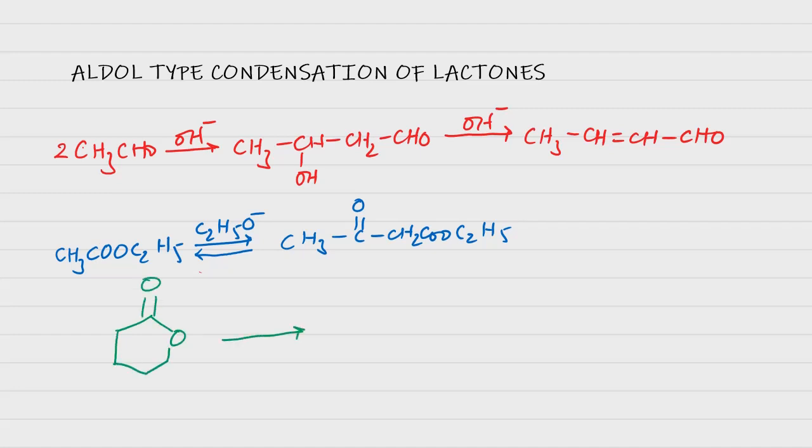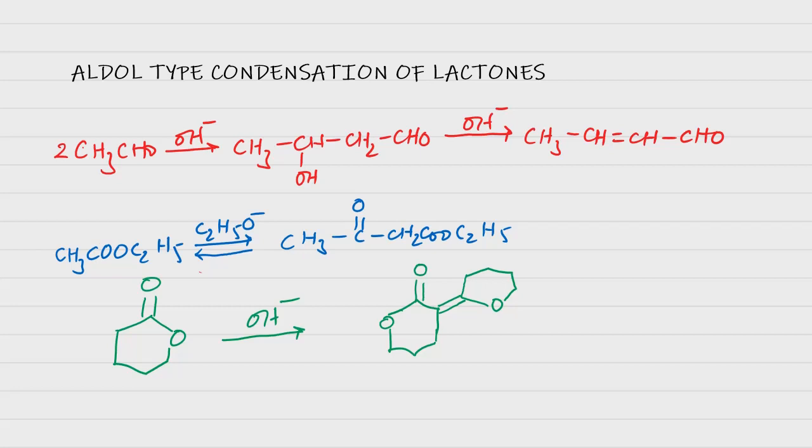In the presence of the base, ultimately it forms an enone. The product will be just similar to the aldol type product, and here the reaction will be just like the aldol condensation reaction only. So acetaldehyde undergoes aldol condensation reaction in the presence of the base OH minus. The open chain esters like ethyl acetate undergo Claisen ester condensation, and they do not give the aldol condensation reactions.